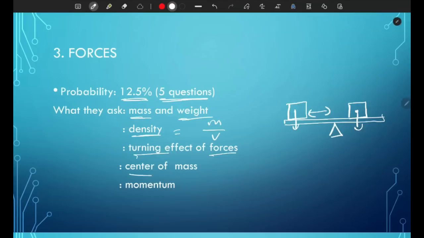The next one is center of mass. They could ask you, but it's not very popular. And lastly, it's momentum. Know that momentum is mass times velocity. Most momentum questions have to do with the conservation of momentum: momentum before collision is equal to momentum after collision. Make sure you understand that.